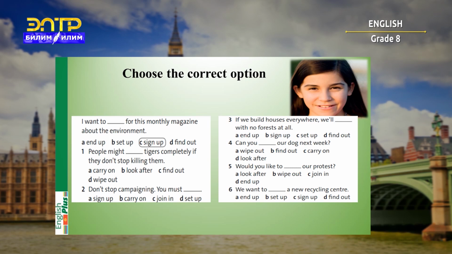Right now, you will need to read 6 sentences and you will have to choose the correct option. So, let's read the example sentence together. I want to end up, set up, sign up, or find out for the monthly magazine about the environment. Of course, the right answer is C. You have 1 minute to complete this task.